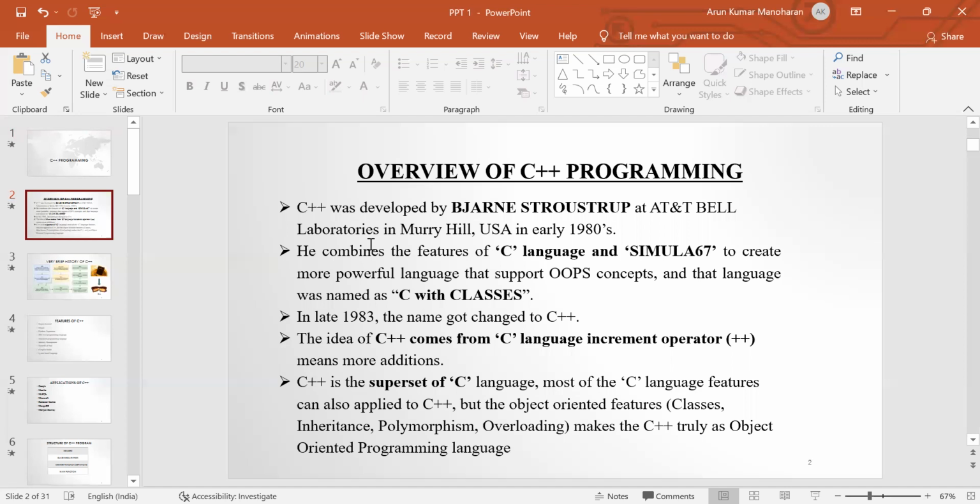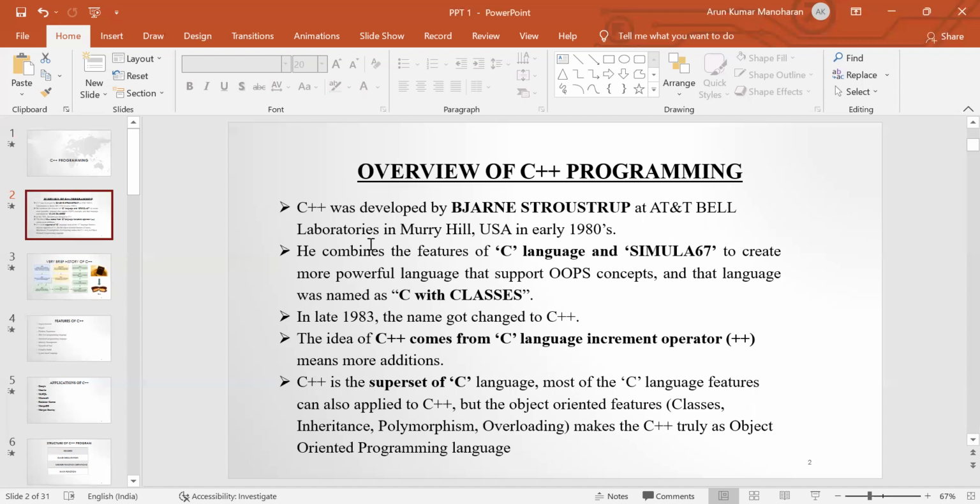Initially this language was named C with Classes. Bjarne Stroustrup combined the features of C and Simula 67 to frame a language known as C with Classes. In late 1983, the name was changed to C++.